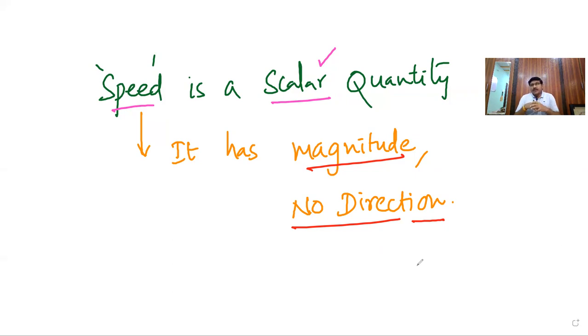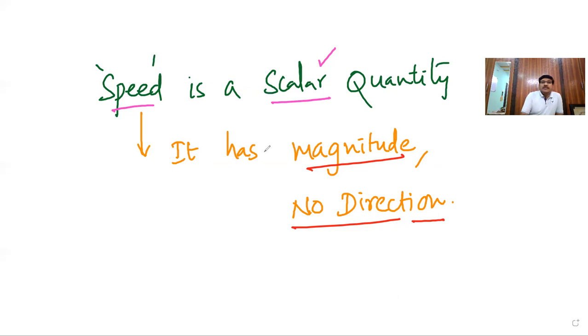Now, observe carefully. When you have no direction in case of speed, speed is always positive only. There is no question of negative. Why? Displacement can be positive or negative because it has a direction, whereas distance is always positive.